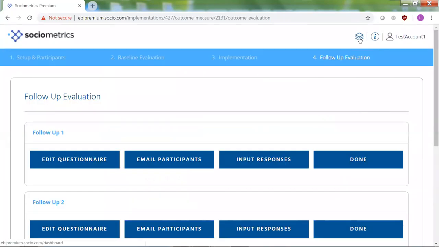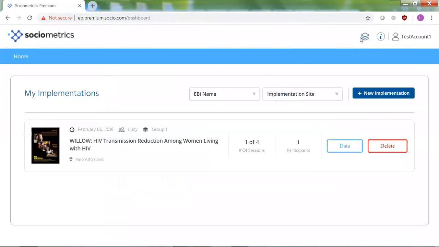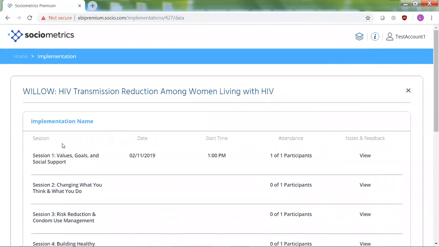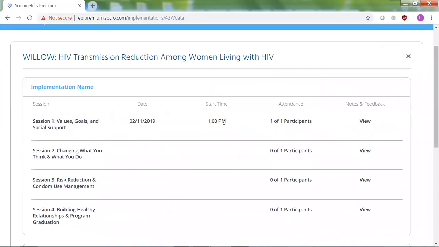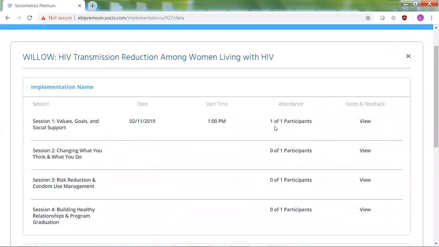All right. So once you're done with all of this, you can go ahead to your dashboard by clicking over here, and it'll show a list of all of your implementations. Right now I just have one, but you can look at all of the different ones you've ever implemented. And you can click to see the data that has been collected for that particular EBI implementation. So I'll click here, and I can see for each session the date and the start time that it was implemented during, the attendance for that particular session, and any notes and feedback that I have recorded. So I can access it all very easily here.